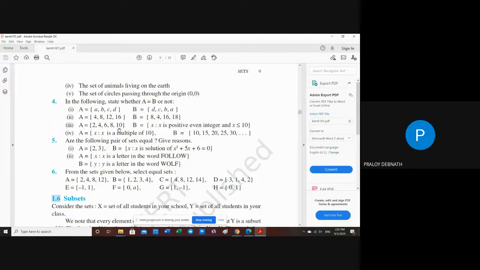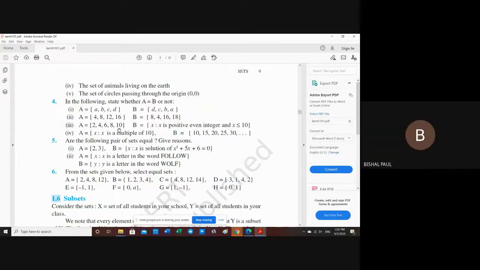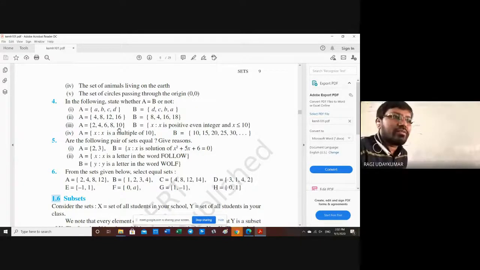Third one: 2, 4, 6, 8, 10, and set B is given in set builder form, less than or equal to 10. So yes, equal. Fifth problem: X is a multiple of 10, and B is given as 10 or 15. 15 is not a multiple of 10, so they are not equal.